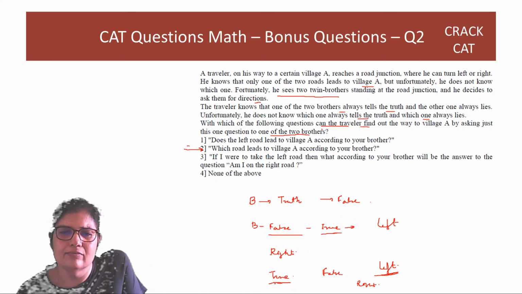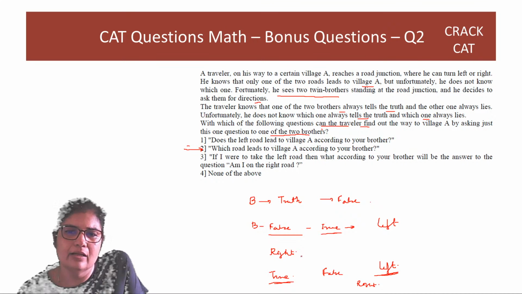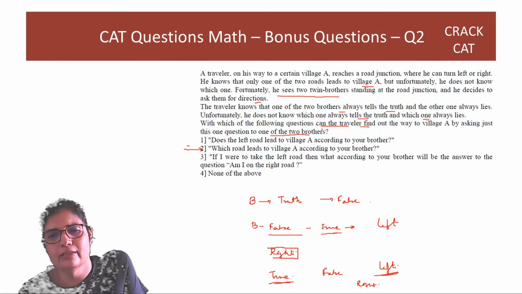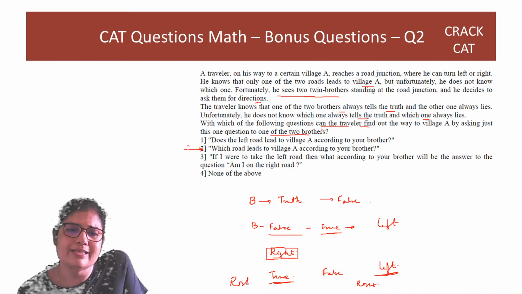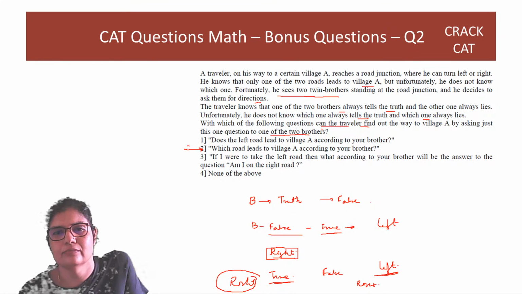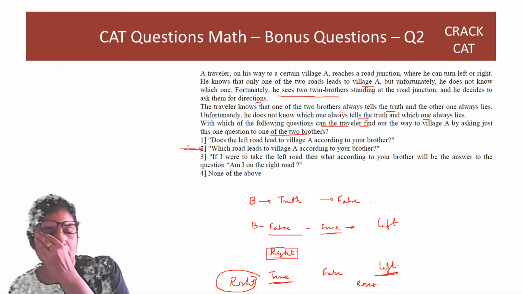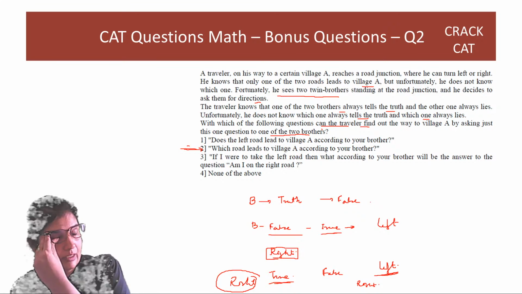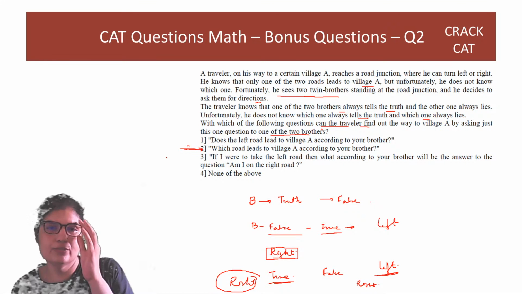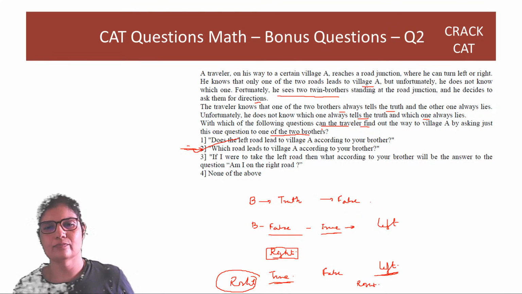And this guy, ट्रू वाला गाय, according to your brother, he knows that the brother lies, सो वो भी राइट बोलेगा. So the second option straight away always gives us the wrong answer. And you can use whatever answer is given by the brother, right? You can use that answer and just go to the opposite side. So second option works.